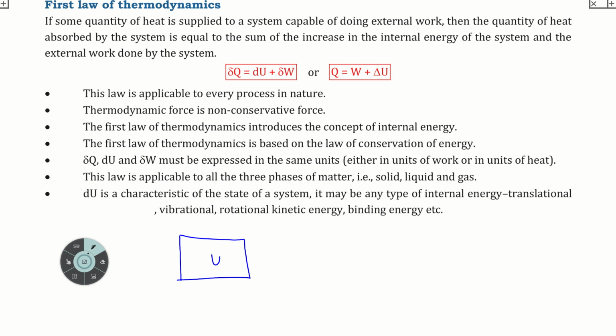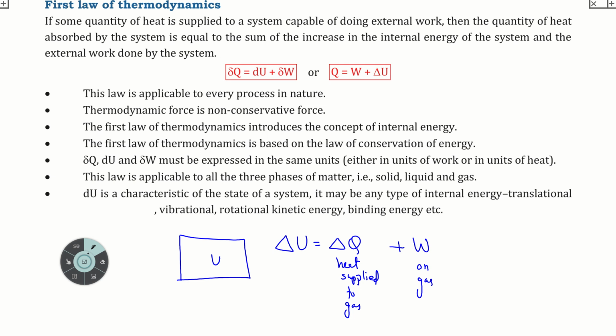So if I supply heat to this particular gas, this is heat supplied to the gas, plus work done on the gas. This is the change in internal energy. This is the formula as it often appears in chemistry, that the change in internal energy is heat supplied plus work done on the gas.